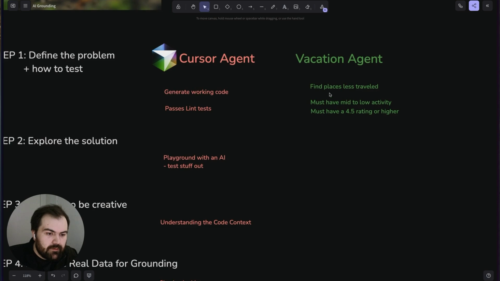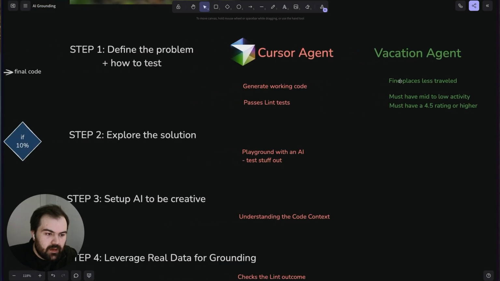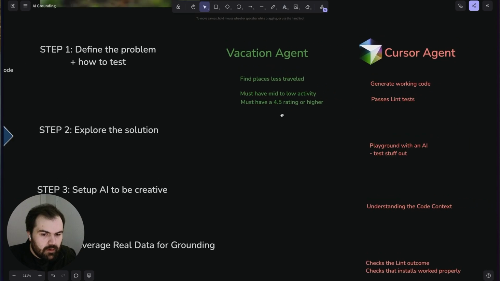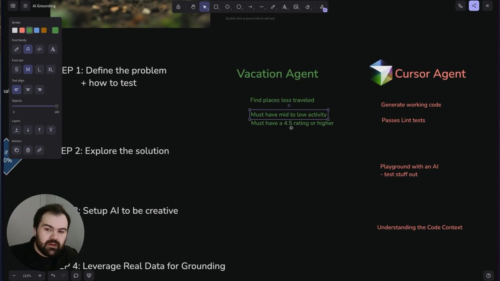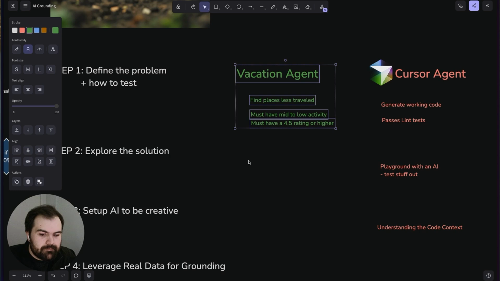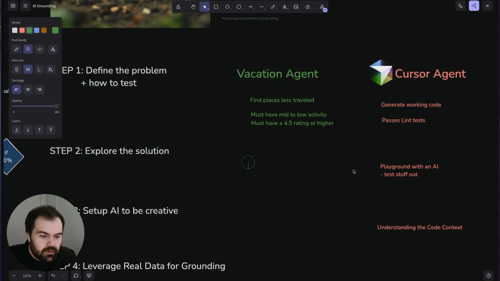So you can see here, I've defined my problem first. How am I going to test it? I'm going to find places that are less traveled. Let's actually switch these around here. It must have mid to low activity. It must have a 4.5 rating or higher. So those are some of the key criteria that I'm going to be using. Then we're going to think about exploring the solution.